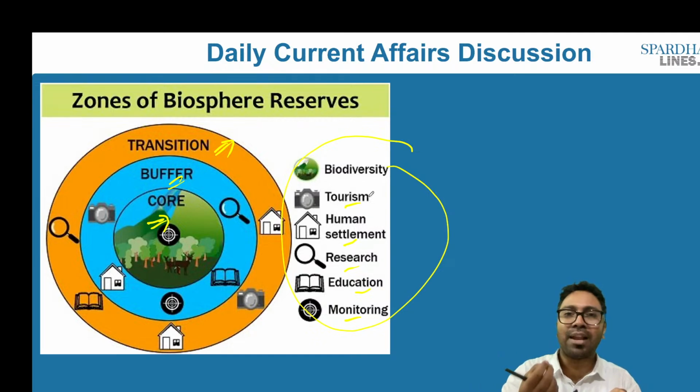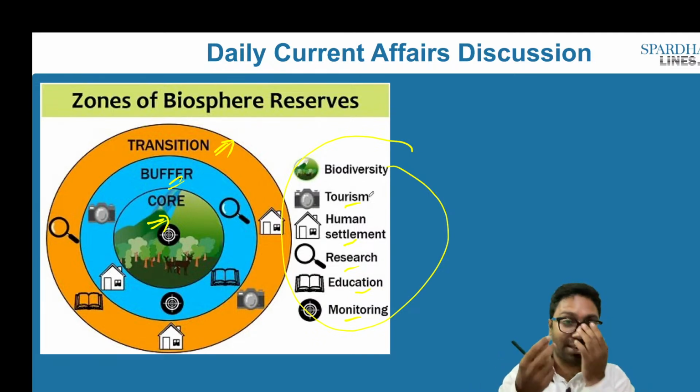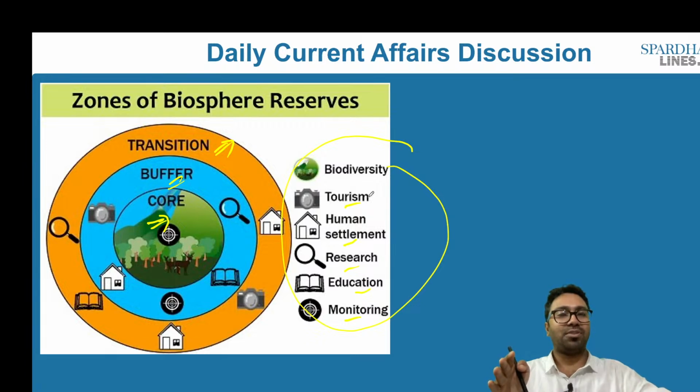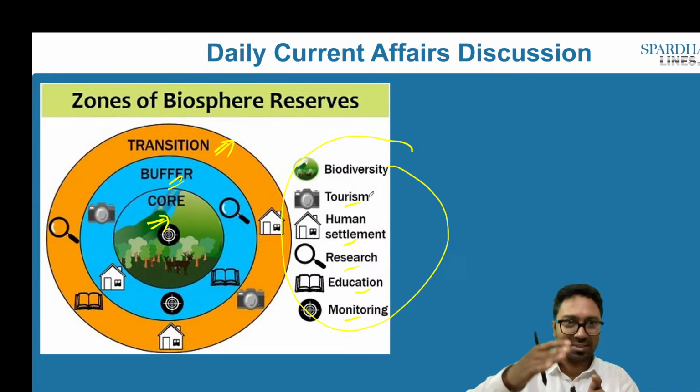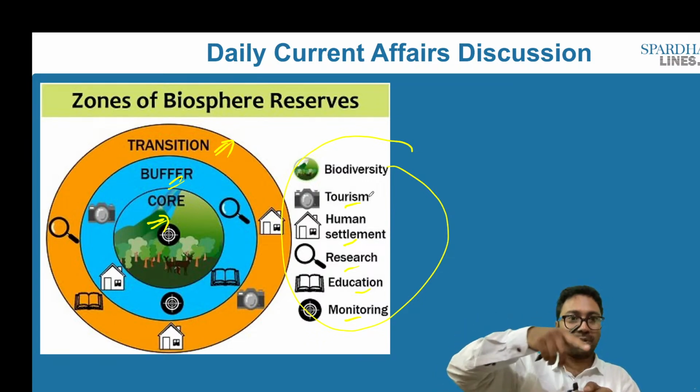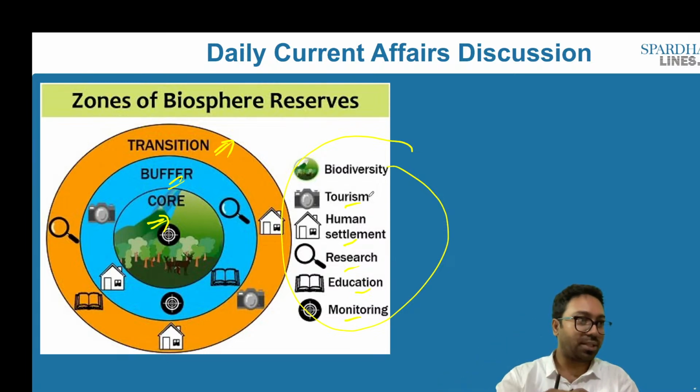In the buffer area, we will have some activities, and that is for the safeguard of the conservation of this particular area, where there can be tourism, human settlement, research, education, monitoring, and so on. So limited activities will take place. In the transition zone, finally, more activities will take place, and this happens to be the outermost region. The innermost region is the core, then the buffer zone, and the outermost region is the transition zone, where communities practice socio-culturally and ecologically sustainable human activities. So in the transition zone, more activities take place.